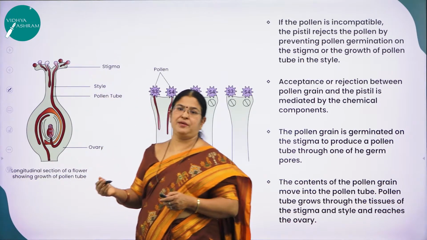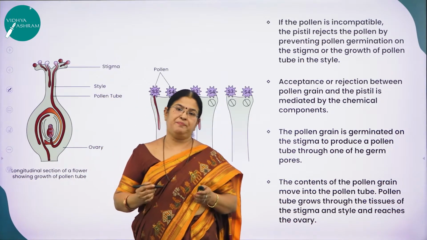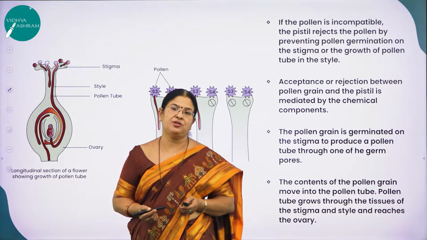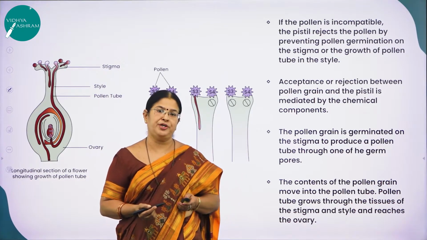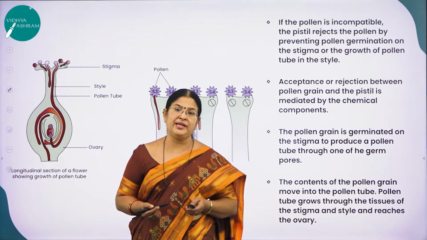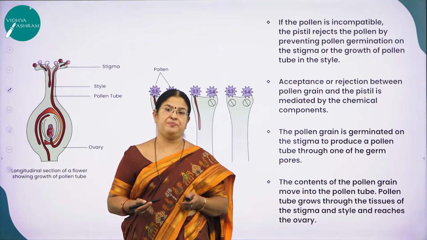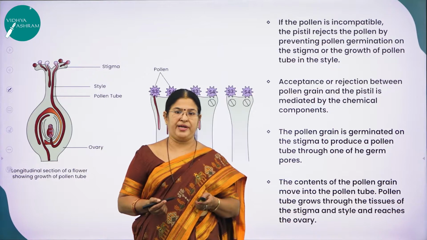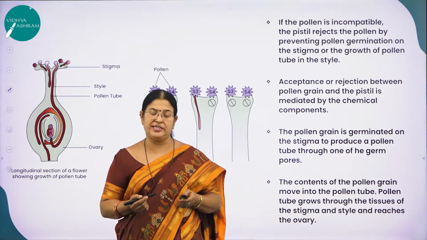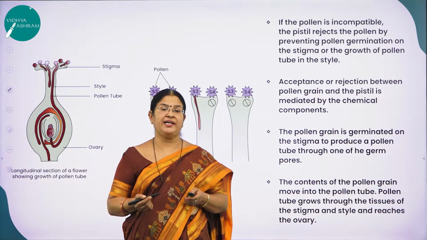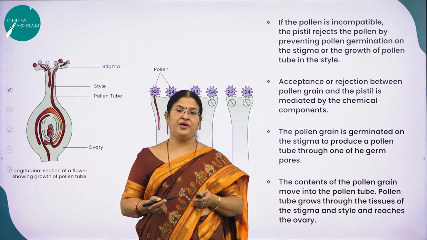So what is this concept? If the pollen is incompatible, the pistil will reject the pollen by preventing what? By preventing pollen germination on the stigma or the growth of the pollen tube in the style. And acceptance or rejection between the pollen grain and the stigma of the pistil is mediated by what? It is mediated by chemical components. If the pollen grain is germinated, what is the indication? It is indicated by the formation of a pollen tube.